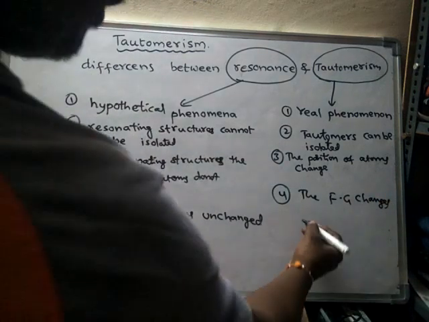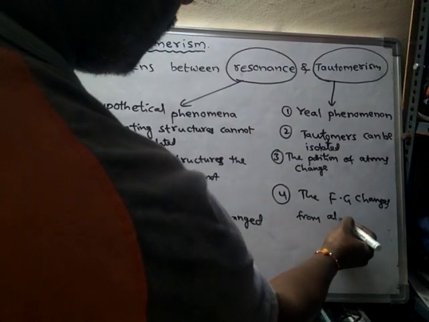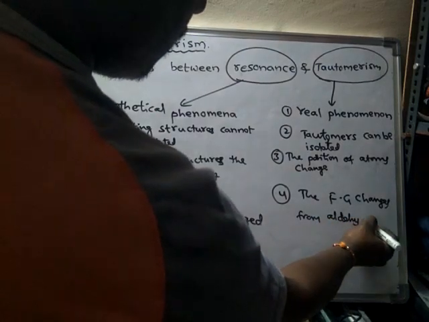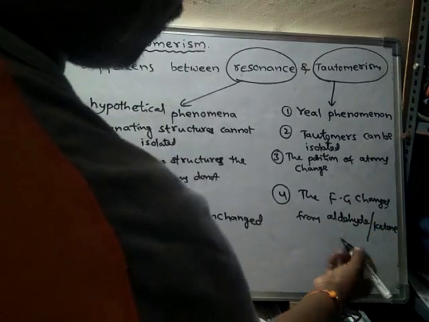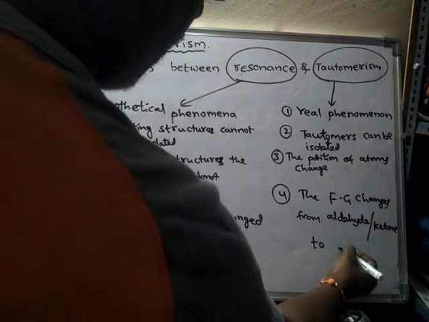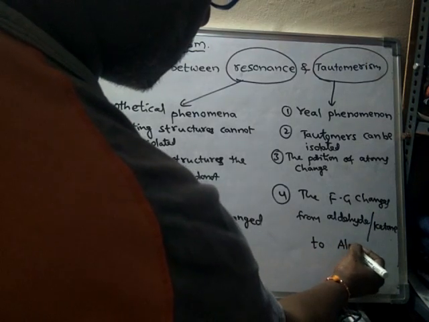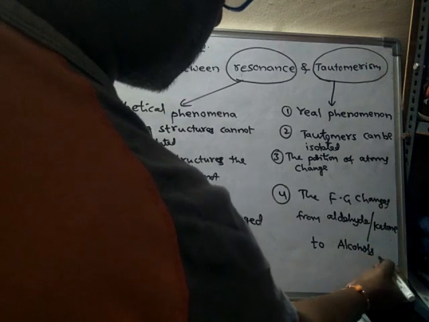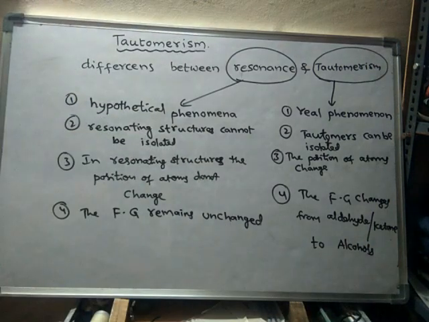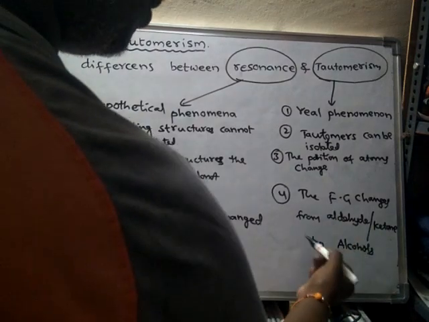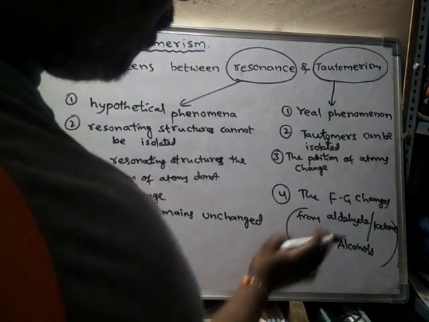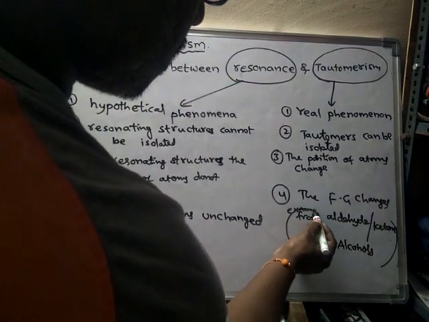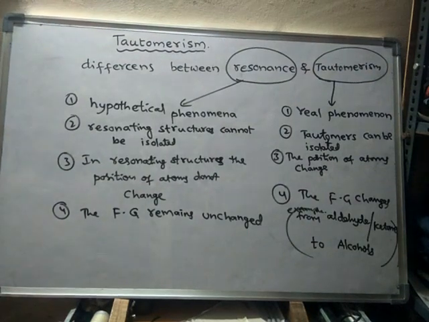Example, we have seen this one from aldehyde or from ketone to alcohols. Okay, so like this. Example, the functional group changes. This is simply an example only. So that means the functional group changes. Here the functional group does not change.